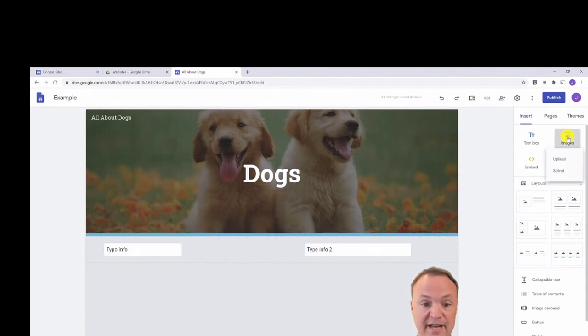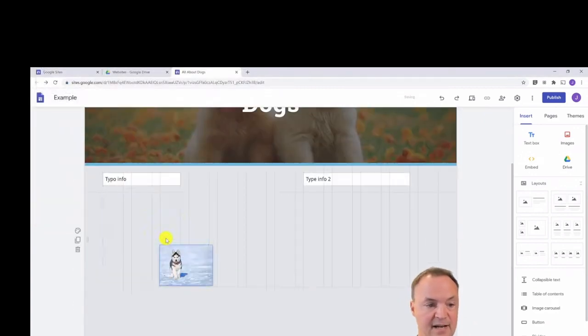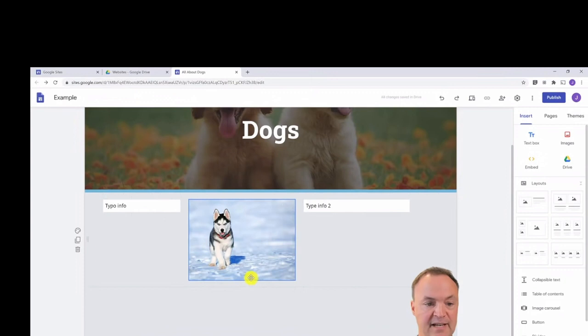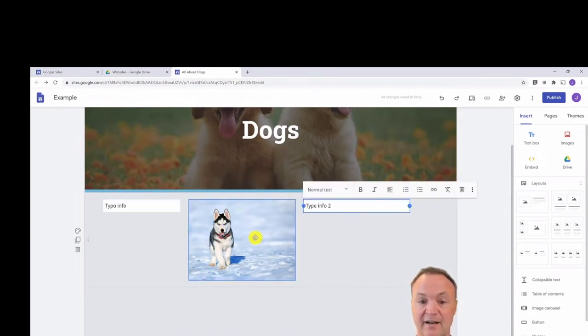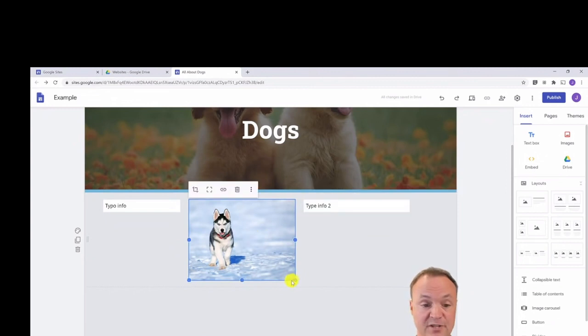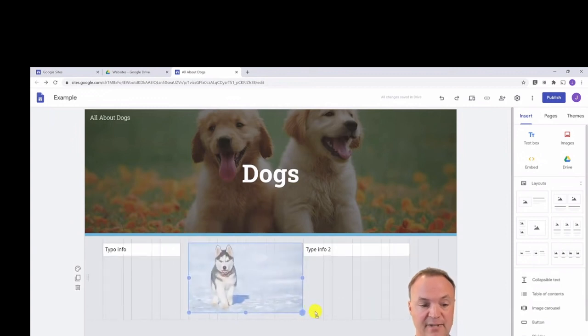So if I go ahead to the image, I could select an image or upload an image. I'm just going to use one of these that I have downloaded from that site. I could drop it up in here. So now I have text and an image in here, and I can resize the images too. I could resize it if I wanted it smaller.